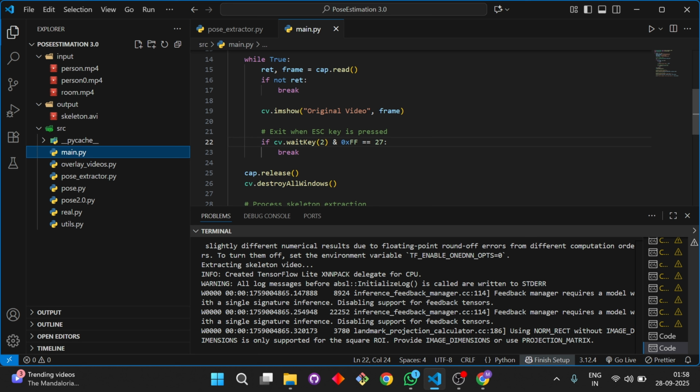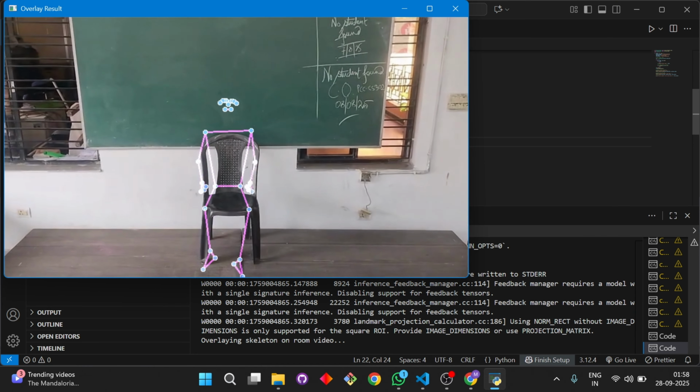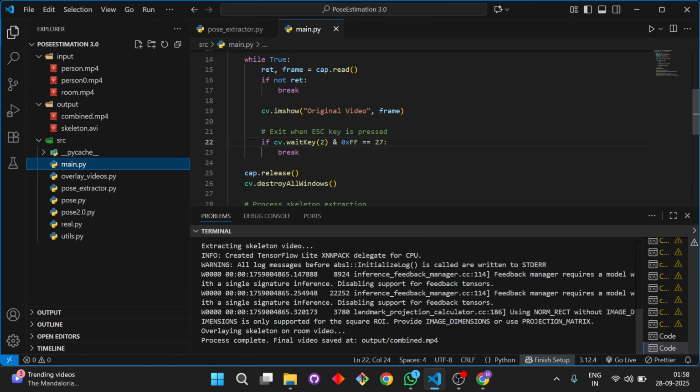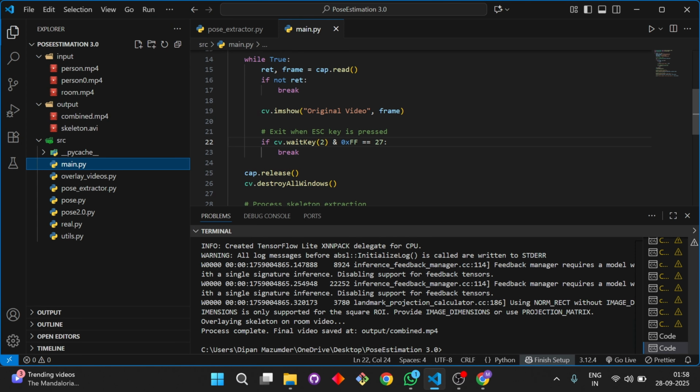This is the prototype of that system. So we will not store the original video of the athlete with their face. We will store only the pose skeleton video of that athlete, so that we will remove the bias from the total sports assessment system. So this is our aim. So here you can see the person with only the pose skeleton video with the same background. So this is our prototype.